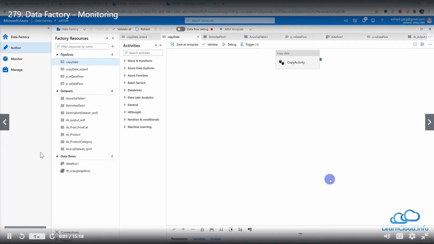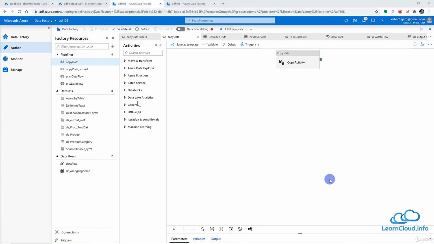In previous lessons, we discussed how to create a pipeline, how to design a pipeline. And once we complete our design, obviously we want to run these pipelines in production. And in production, often we run these pipelines periodically, maybe every minute or every hour or every day, depending on whatever our production needs are.